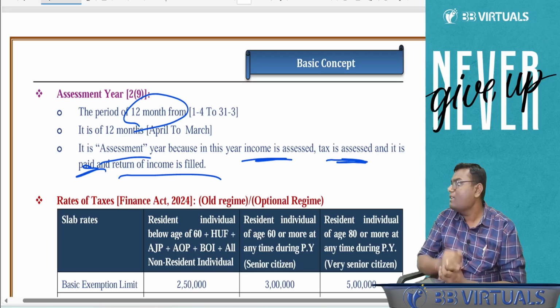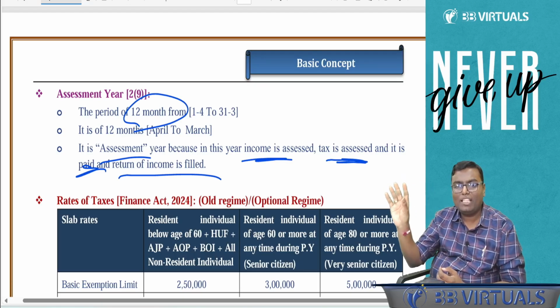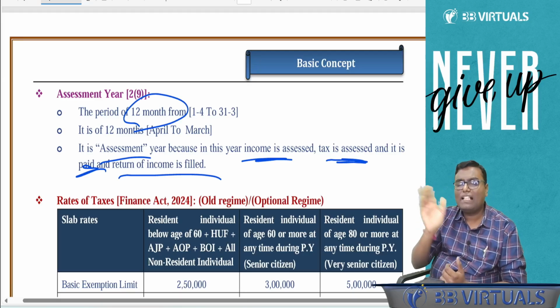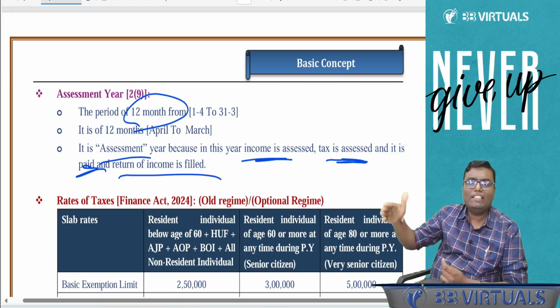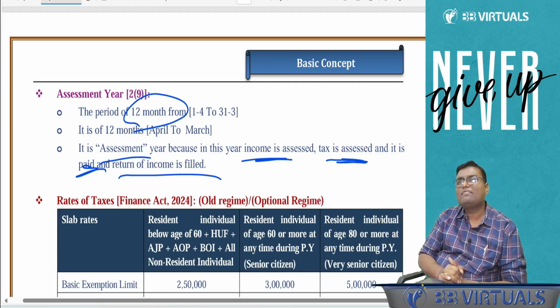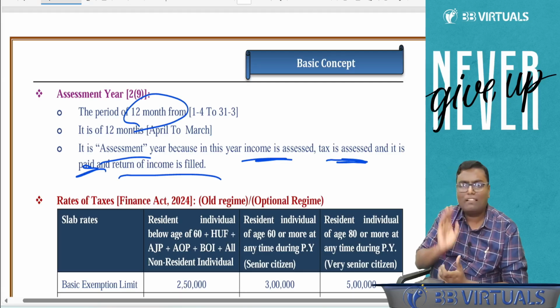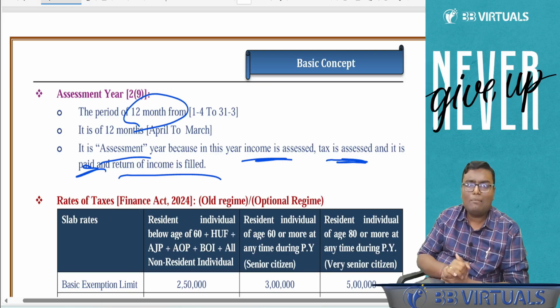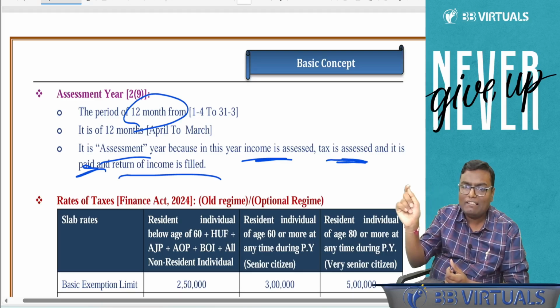On that we will apply basic tax, that is the rates applicable, plus or minus surcharge or rebate, plus 4% health and education cess, minus TDS, TCS, advance tax. Balance will either be called tax payable or tax refundable. Now, coming to Section 1, Income Tax is applicable to the whole of India, including Jammu Kashmir, applicable from 1st April 1962.